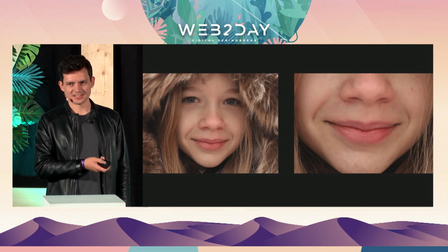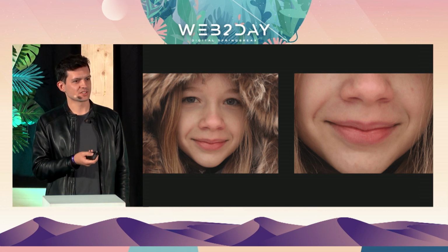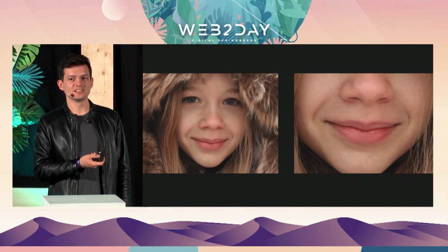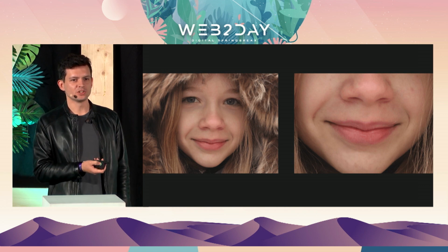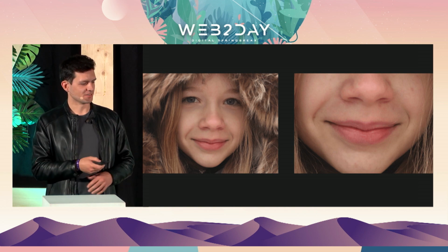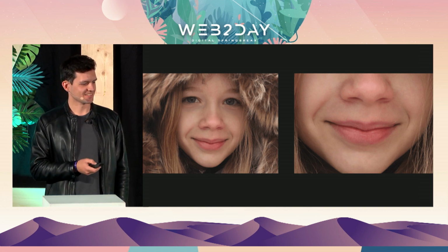Yeah, this is another example of the feature. On the right side, you can remove some spots from your skin, for example. And on the left side, it's a liquify feature, which is available only in Adobe Photoshop and Photopea. And you can basically bend a face, for example. You can completely change the person to someone else.